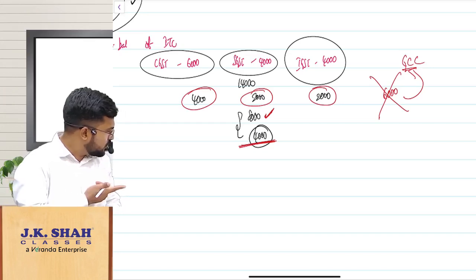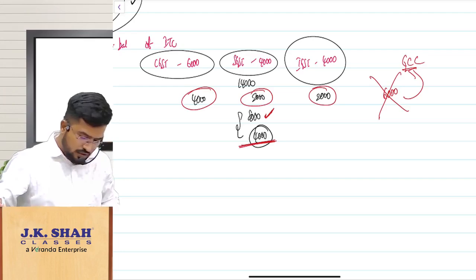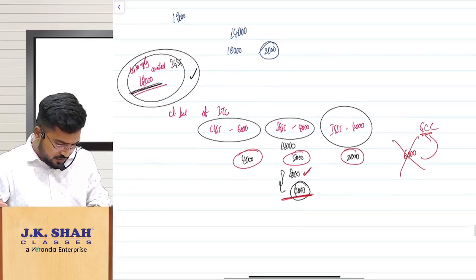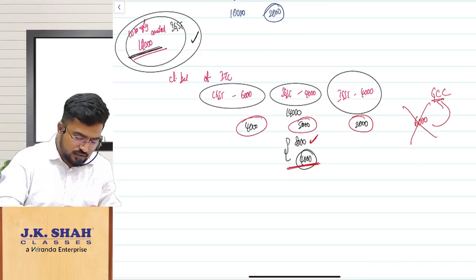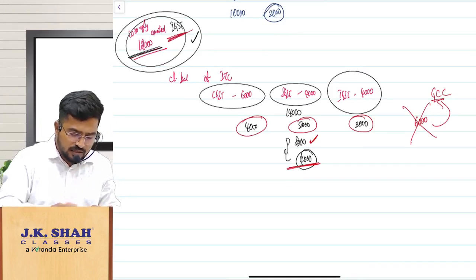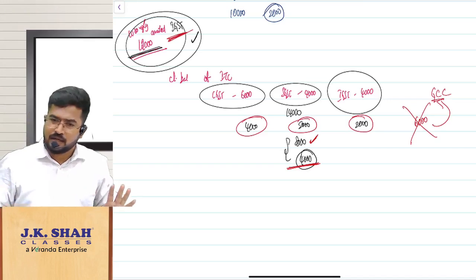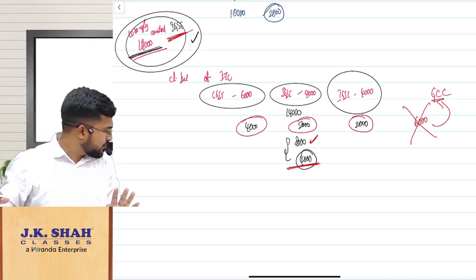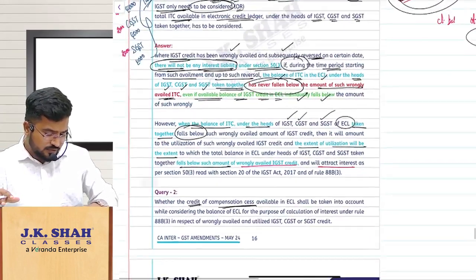Now clear a doubt. If you wrongly availed IGST 12,000... I did not understand your doubt. But this wrongly availed and utilized ITC should be considered only for IGST. Don't apply this rule if you have wrongly availed CGST and SGST. This is only for IGST. Am I clear? Fine. Next. What is the next one?